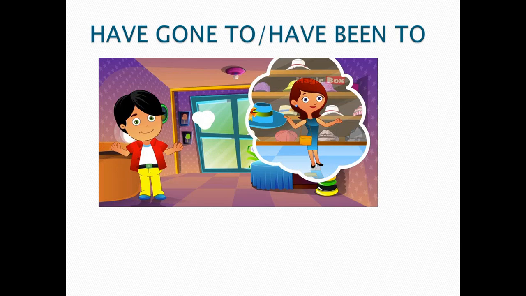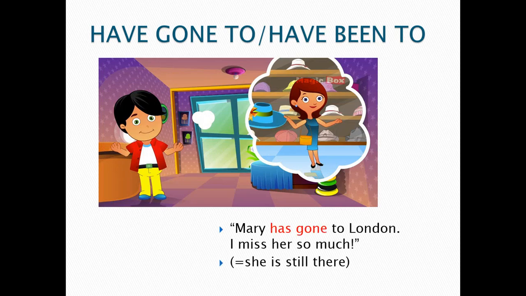Now we are going to learn about the difference between have gone to and have been to. Maybe you have heard these phrases, but you don't know what the differences between them are. So now we discuss it. For example, there is a sentence: Mary has gone to London. I miss her so much.